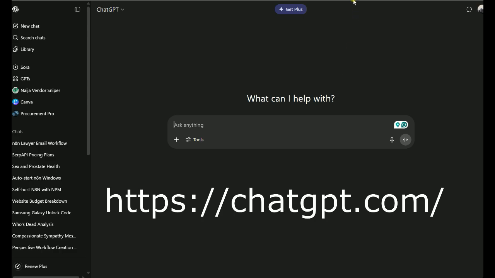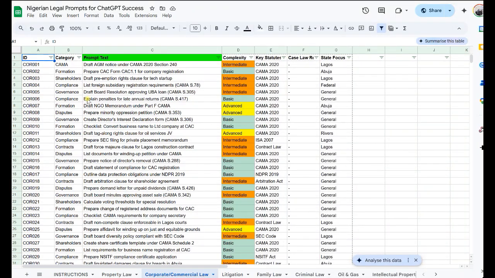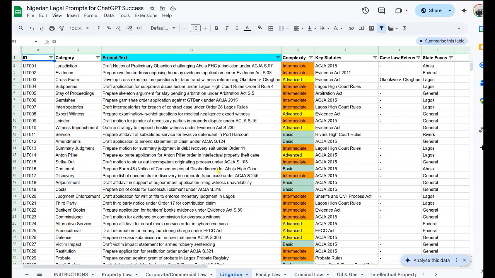So let's test what this looks like. Assuming I want to create a draft for a legal document under the litigation practice area, and the subcategory I'm looking at is probably evidence or cross-examination, and I want to draft as a legal expert.